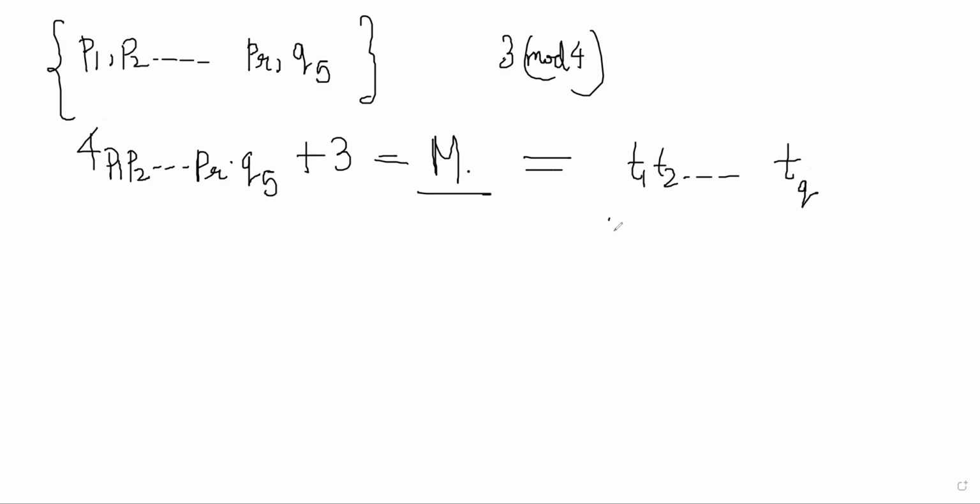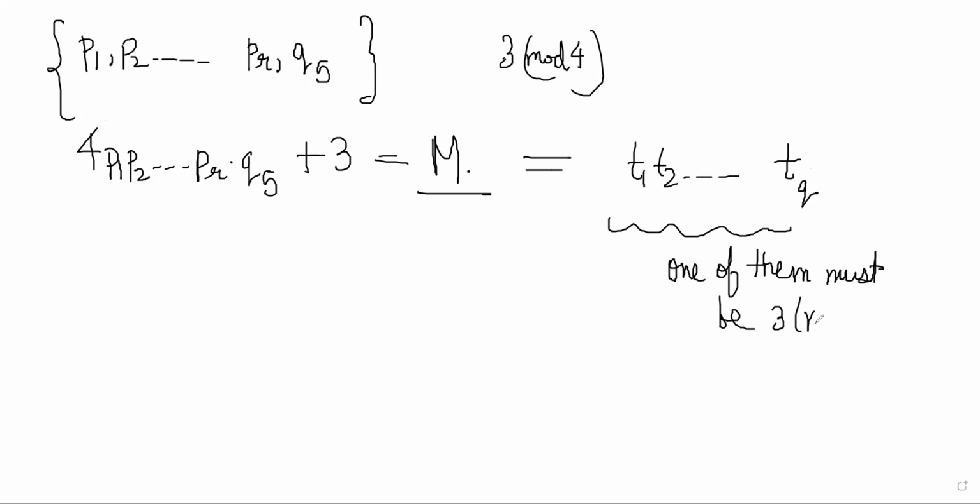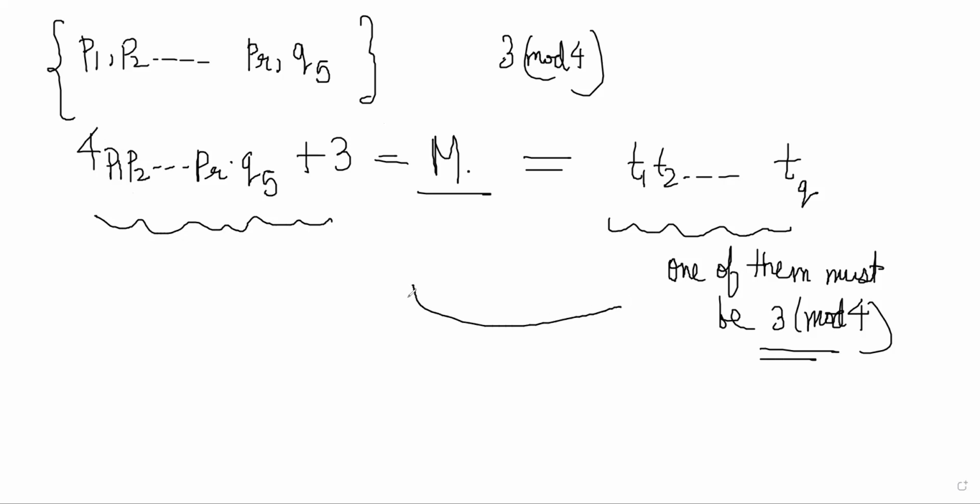And one of them must be 3 mod 4, because if all of them are 1 mod 4, m is 1 mod 4, but that is wrong. m is actually 3 mod 4. So if one of them is 3 mod 4, then you have to include t1 also in this list. t1 is added to the list now.